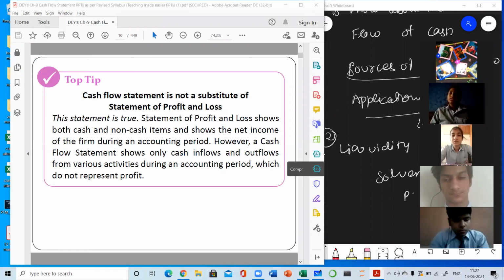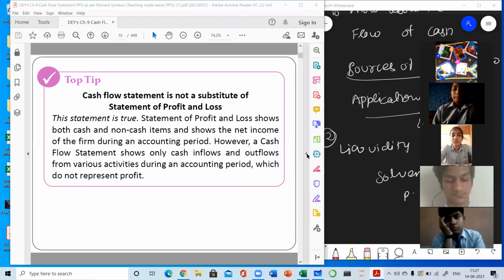So cash flow statement is not a substitute of statement of profit and loss. Why? Because in statement of profit and loss, all types of transactions are recorded, whether it is cash or credit, because we are following accrual basis. And in cash flow statement, we are preparing only on cash basis. So statement of profit and loss account will be showing the profits earned during the year. But cash flow statement will be showing the position of the cash, whether the cash is insufficient or not, so that the payments can be done on time.